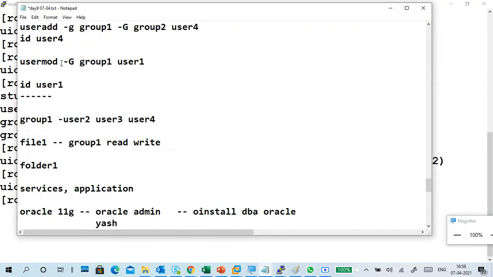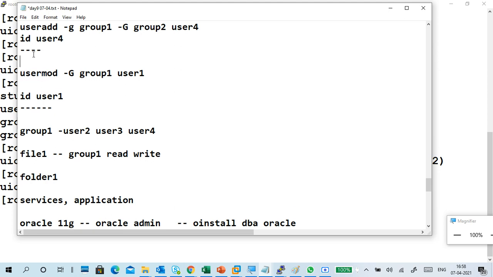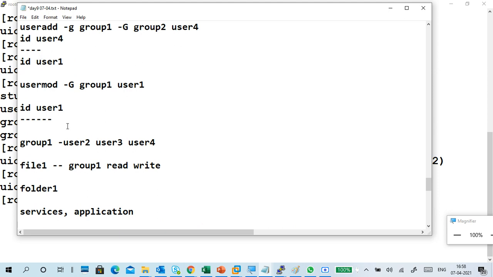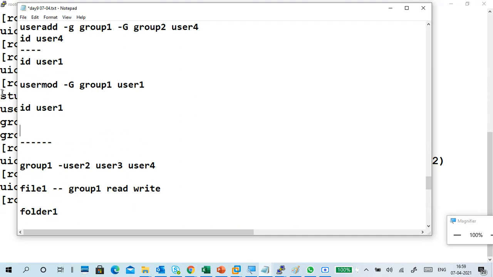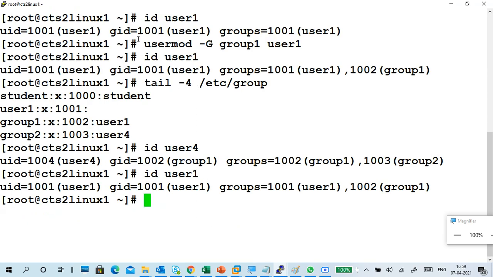So usermod, then we started usermod here. So id user 1 I showed, right? And of course the commands are at the bottom, so you can see on my screen only. Here I already did this verification.